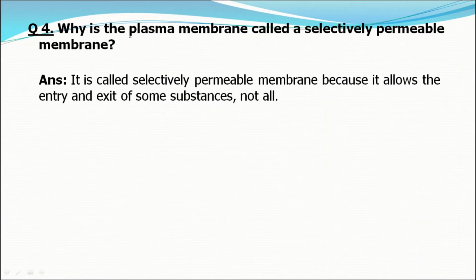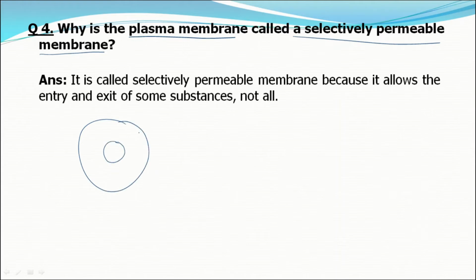Our next question is, why is the plasma membrane called a selectively permeable membrane? Students, as we know, the plasma membrane is the outermost covering of a cell, and that's why it acts as a barrier which prevents entry and exit of substances. But only some substances can pass through this membrane. That's why it is known as the selectively permeable membrane, and this property is very important for a cell, otherwise harmful substances would enter inside the cell.